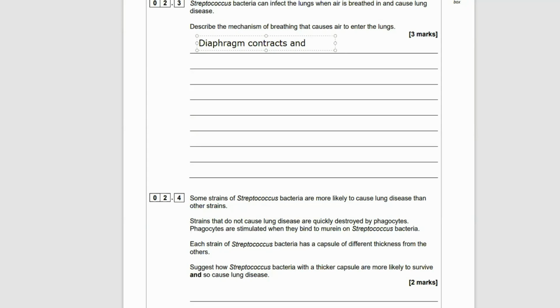All right, well, your diaphragm contracts. You will not get the mark for that unless you say and flattens. Okay, so it goes down. And what this does, combined with the external intercostal muscles, these are the muscles between your ribs that contract and help pull the ribs up and outwards. It doesn't really go down, it flattens when it contracts. And the external intercostal muscles contract and lift your ribs up.